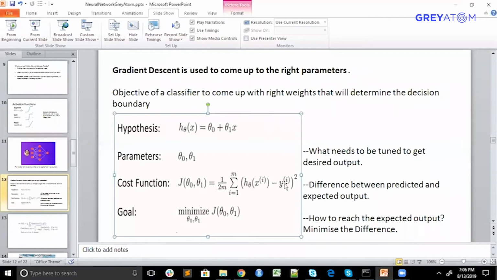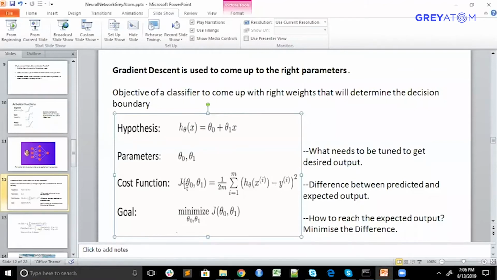So y is actual and theta x is predicted. This cost function would be used in the case of regression, because in regression you use the sum of squared errors, and in classification you use cross entropy error. There are reasons behind that which I would not be able to cover in today's class because of shortage of time. Basically it is used to make the function convex.